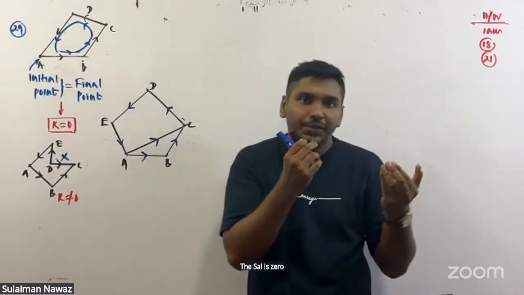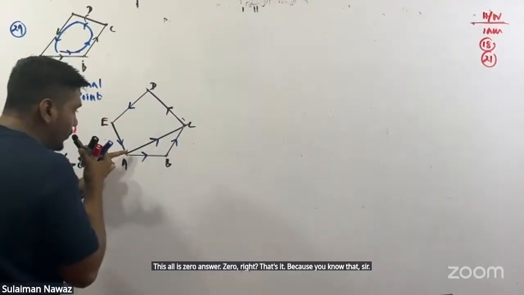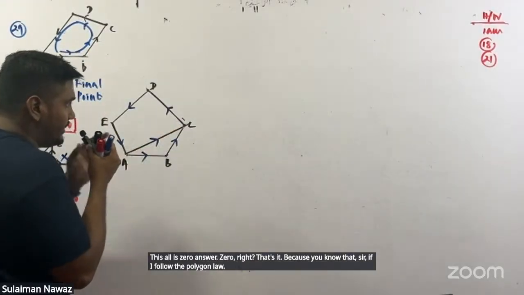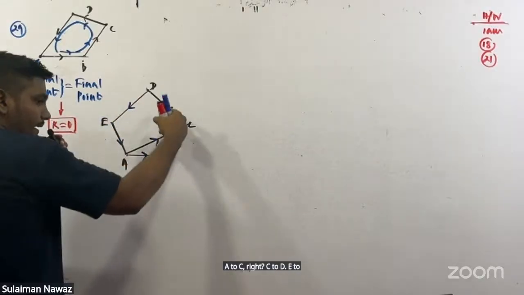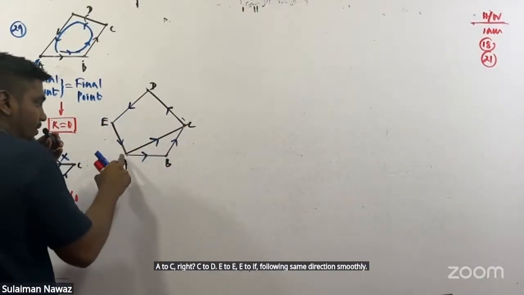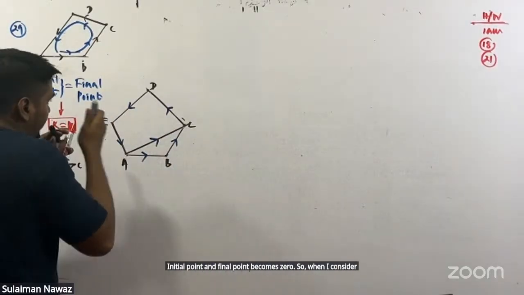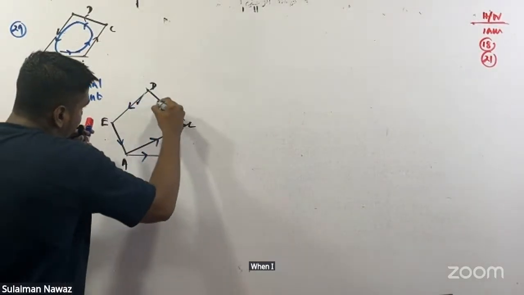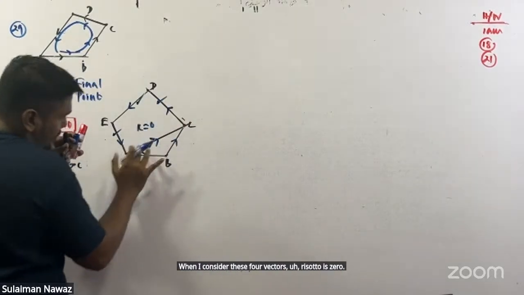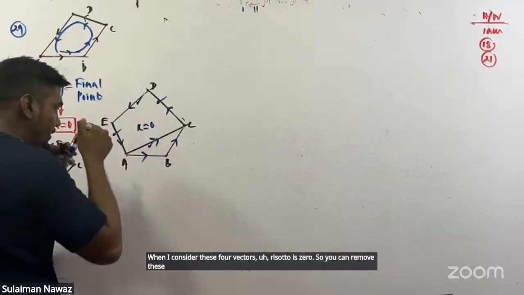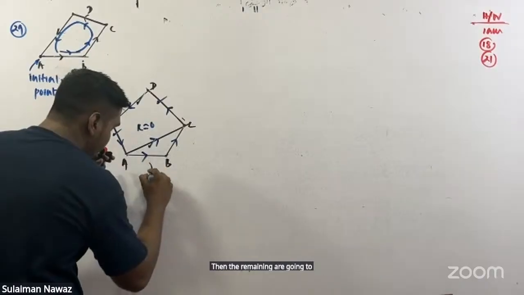Because you know that, sir, if I follow the polygon law, A to C, C to D, D to E, E to A, following the same direction smoothly, the initial point and final point become the same, so the result is 0. So when I consider these four vectors, the result is 0, and you can remove these four vectors. Then the remaining is only AB and BC.